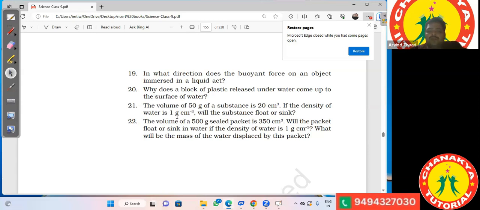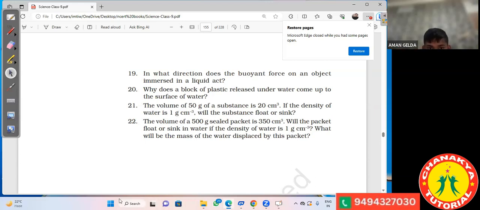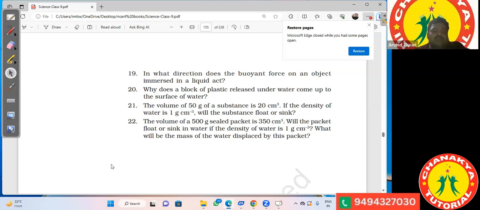Then the volume of 50 gram of a substance is 20 centimeter cube. The density of water is 1 gram per centimeter cube. So will the substance float or sink? Aman, will the substance float or sink? Everyone will solve question number 21. Siddharth, solve question number 21.